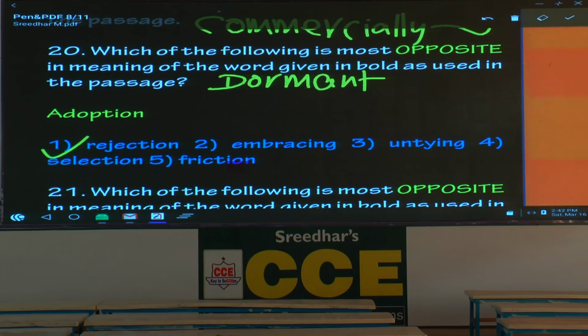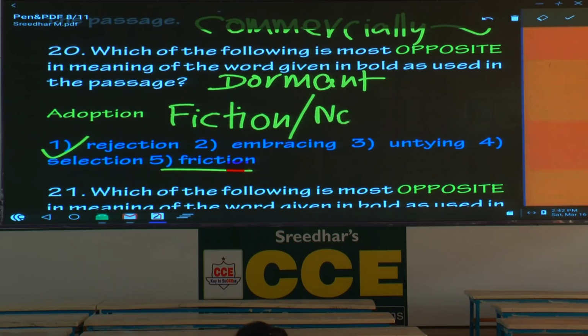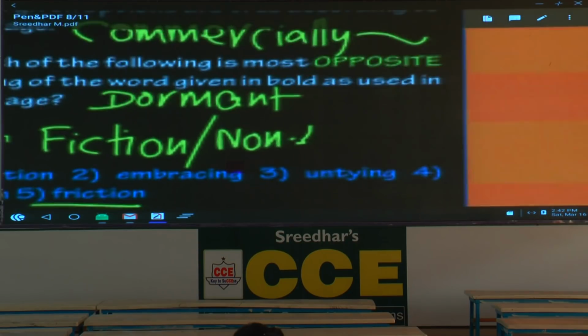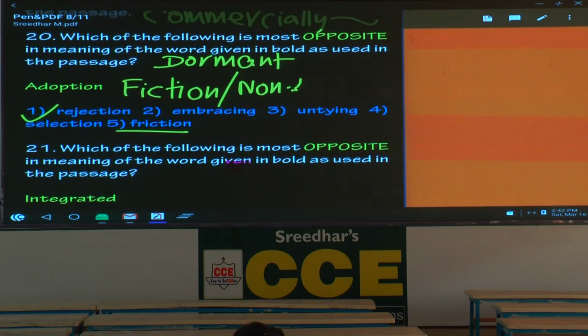Adoption, rejection. Please write, what is the fifth option here? Friction. That generally goes with physics. But write one word, fiction. Also write, non-fiction.